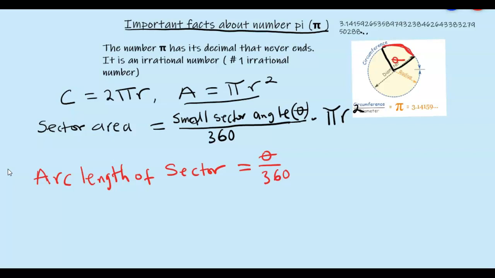And since it's taken out of the circumference, we multiply it by 2 pi r. So you can deduce all these formulas, with the area and all that.